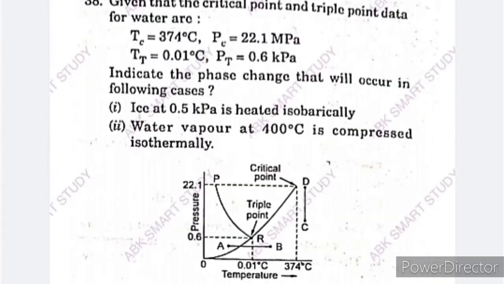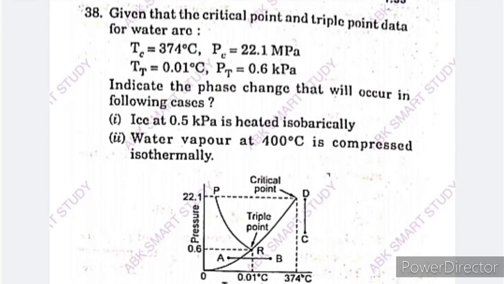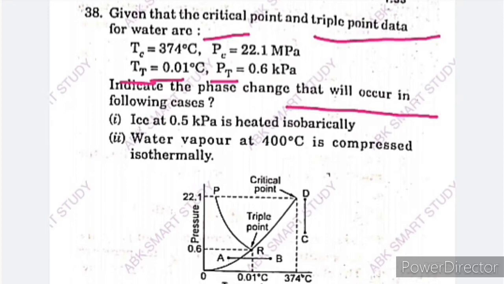Given the critical point and triple point data for water. Here the data are given: critical temperature is 374 degrees Celsius, critical pressure is 22.1 megapascal. At the triple point, the temperature is 0.01 degrees Celsius and the pressure is 0.6 kilopascal. Indicate the phase change that will occur in the following cases.